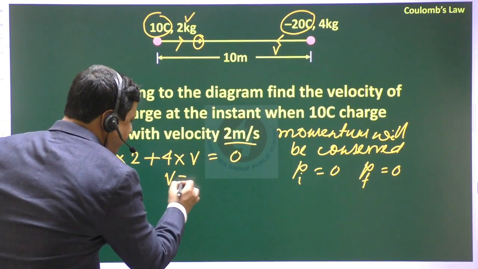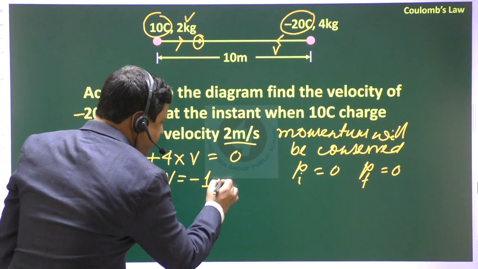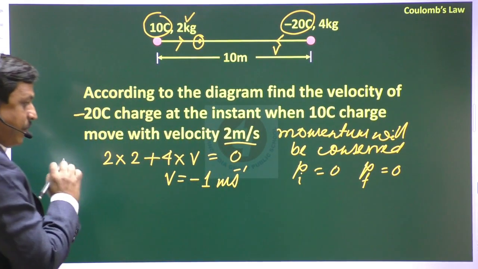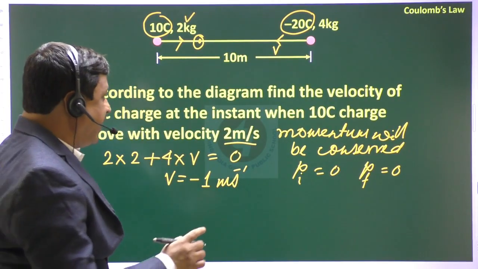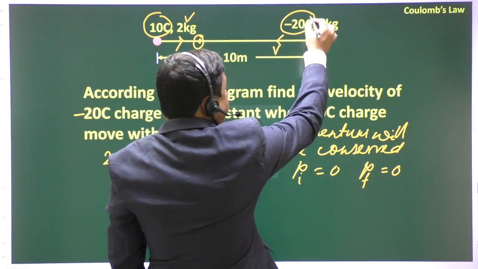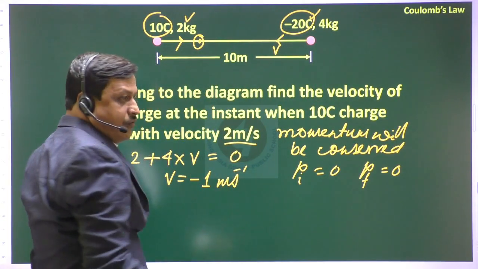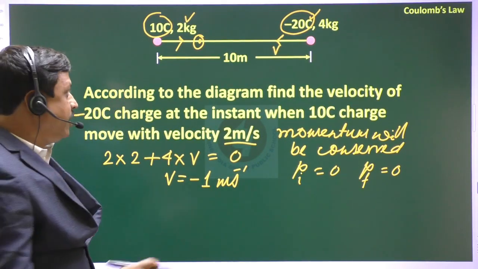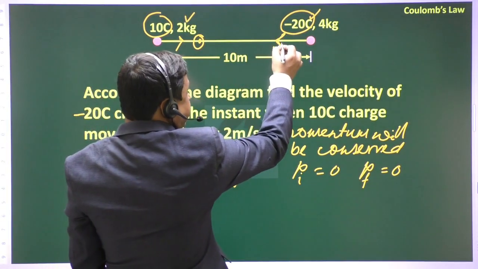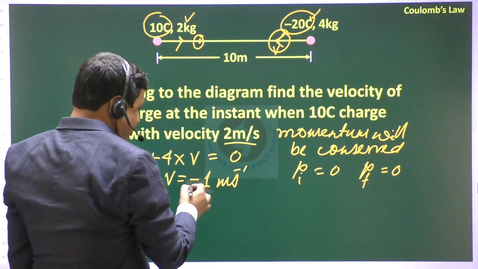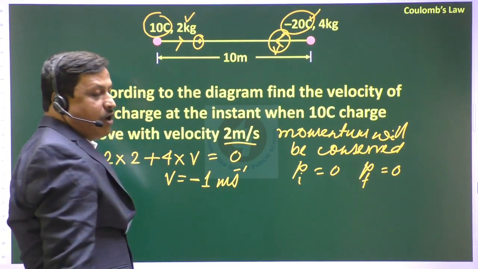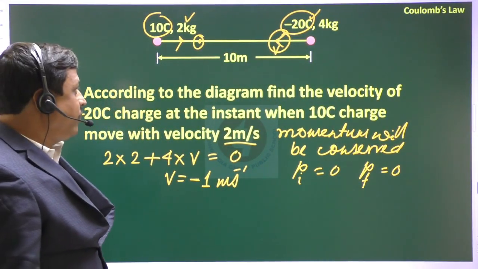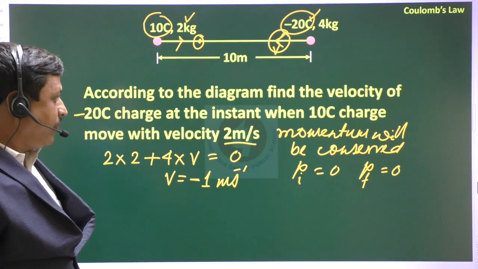Then v will be minus 1 meter per second. That means at that instant the minus 20 coulomb charge gains a velocity of 1 meter per second, opposite in direction, that means in this direction. So minus 1 meter per second is the velocity of the 4 kg charge.